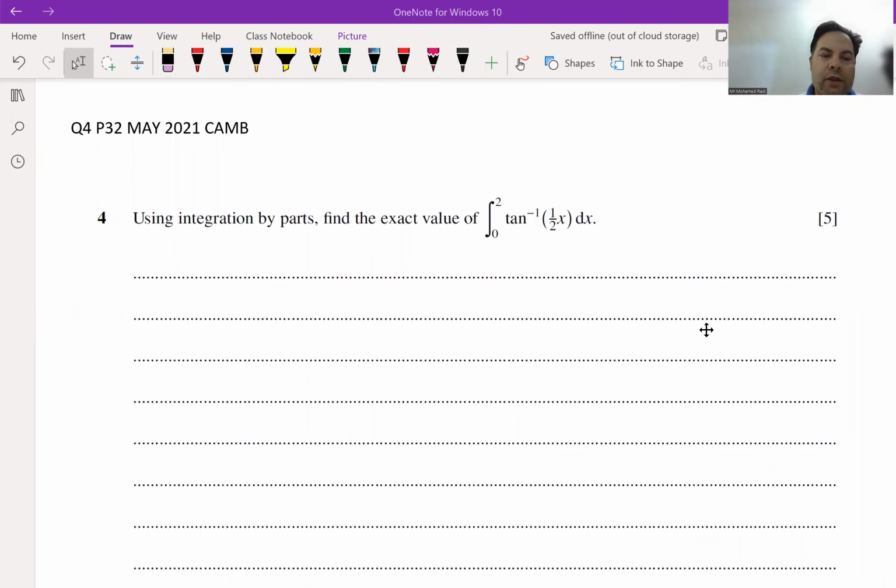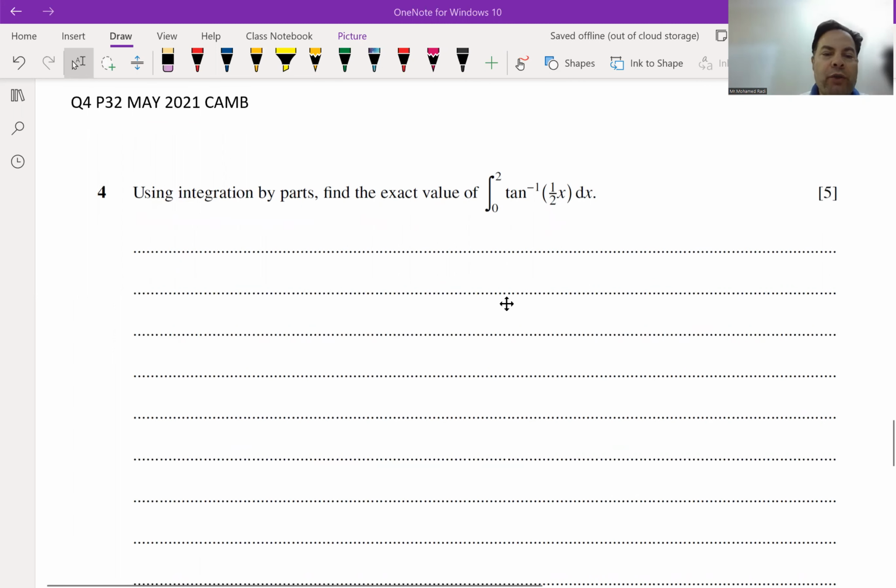Hello guys, in this tutorial, I'm going to solve question number 4, paper 32, May 2021. In question number 4, use integration by parts. Find the exact value of the integral from 0 to 2 of tan⁻¹(1/2 x) dx.